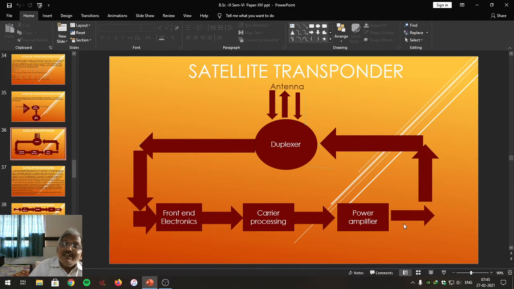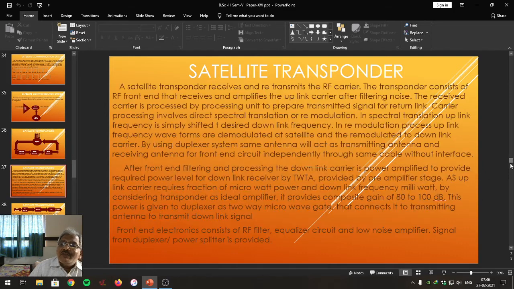So the converted downlink frequency is again given to the duplexer. The duplexer connects the transmitting antenna for the purpose of transmission, and this downlink frequency is transmitted from the satellite towards the Earth. This is the block diagrammatic representation of the satellite transponder.